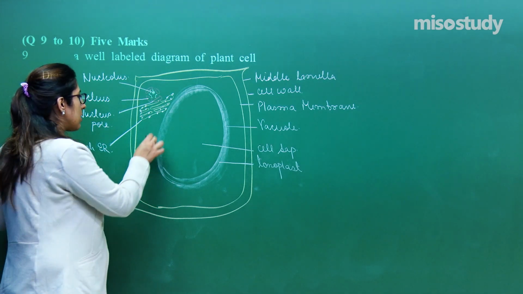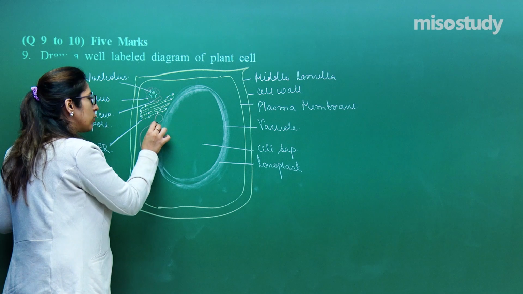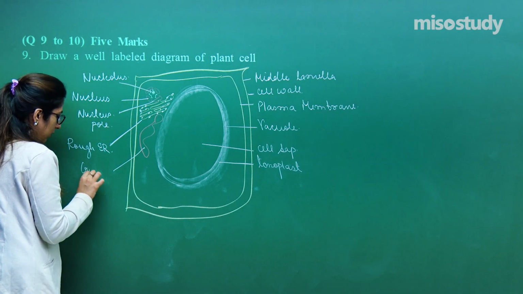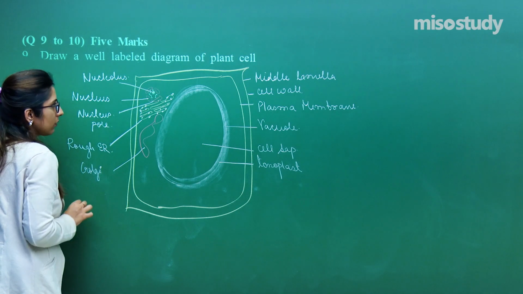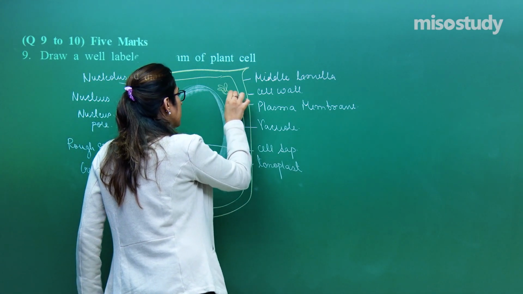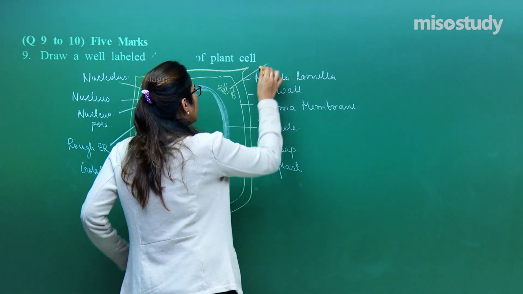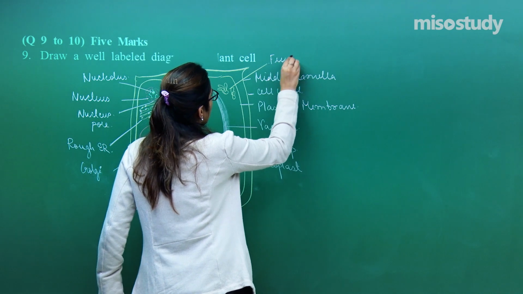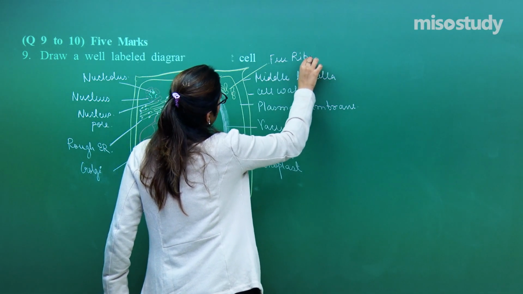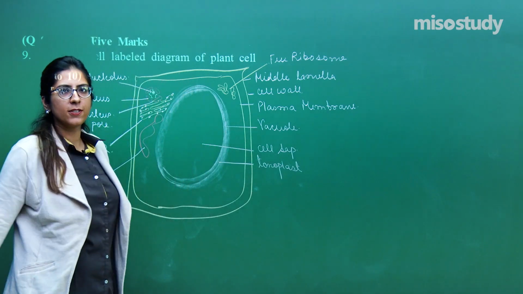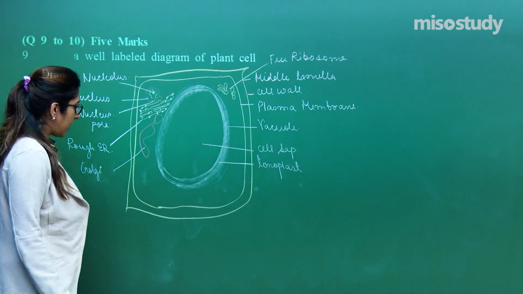Likewise, we have some Golgi bodies also present, right? Some of the ribosomes remain free like this. So these are termed as free ribosomes. They are free in the plant cell, because they are present free in the cytoplasm.